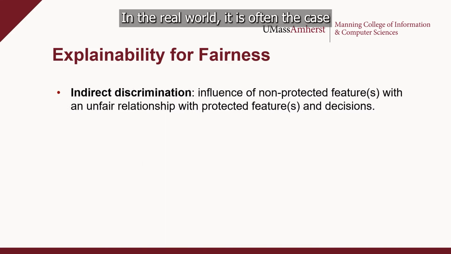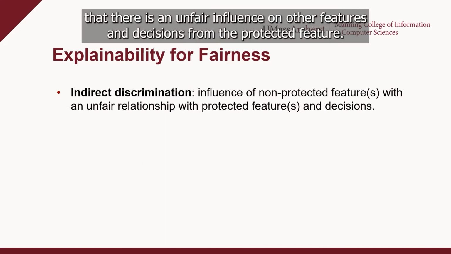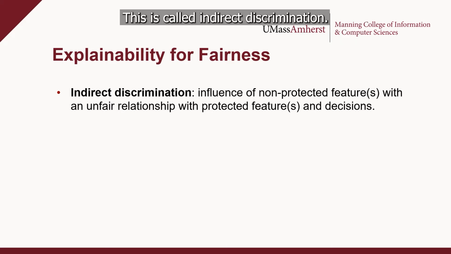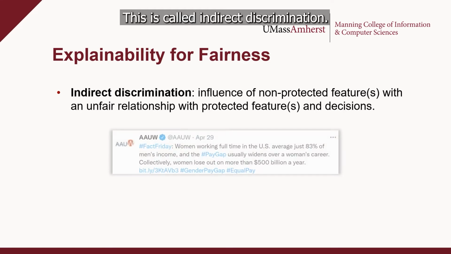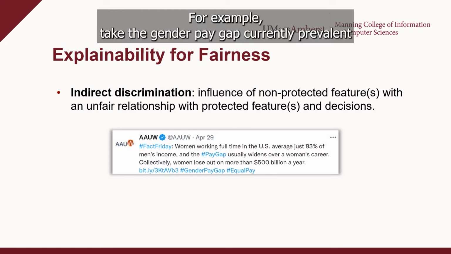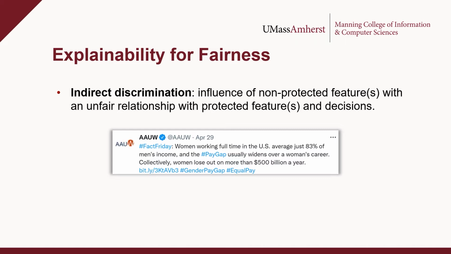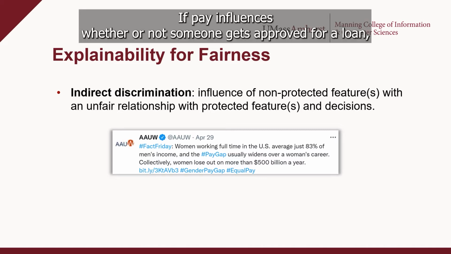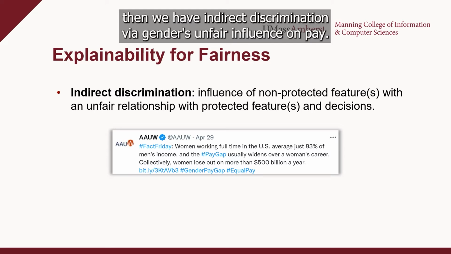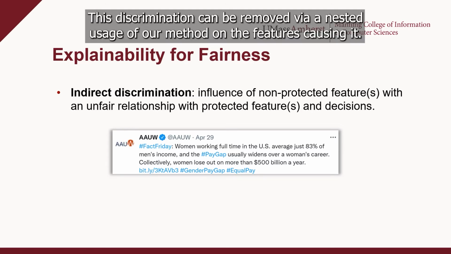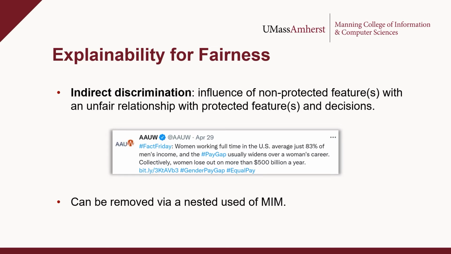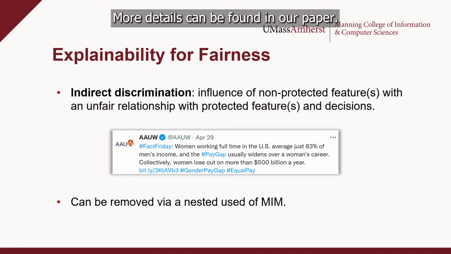In the real world, it is often the case that there is an unfair influence on other features and decisions from the protected feature. This is called indirect discrimination. For example, take the gender pay gap currently prevalent in modern society and a hypothetical loan approval system. If pay influences whether or not someone gets approved for a loan, then we have indirect discrimination via gender's unfair influence on pay. This discrimination can be removed via nested usage of our method on the features causing it. More details can be found in our paper.